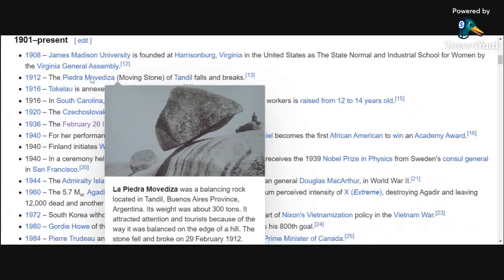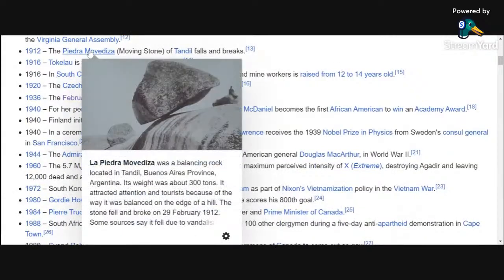We have the Piedra Movediza of Tandil falls and breaks. That's the balancing rock, guys. I don't know if you're familiar with the balancing rock. A 300-ton rock that delicately balanced. You're seeing the photo now there on YouTube, but the delicate balancing rock, 1912, fell and broke over. So it existed for a long time. The La Piedra Movediza in Argentina, guys. 300-ton rock balancing. Finally fell.